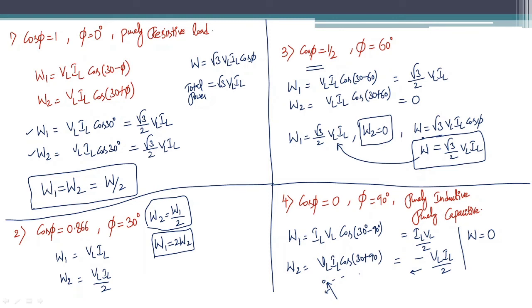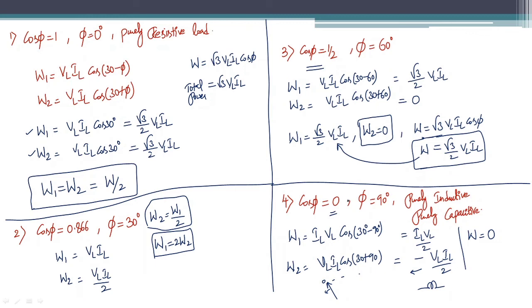Now what we need to do is change the terminals of the current coil. Then the wattmeter will show a reading. Even though it shows a positive reading, we need to consider it as a negative reading. If any one of the wattmeters is measuring negative power, it indicates that the power factor of that particular circuit is 0.